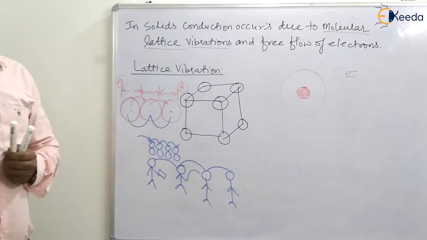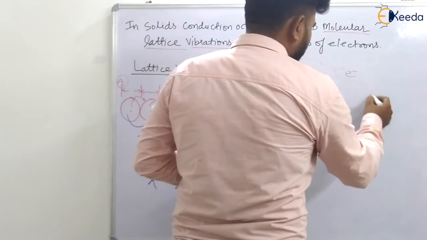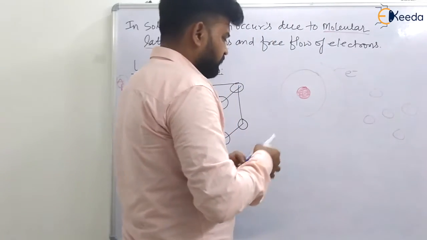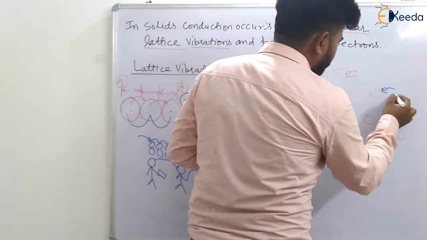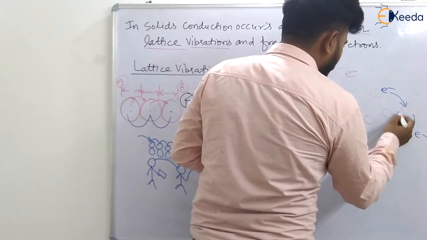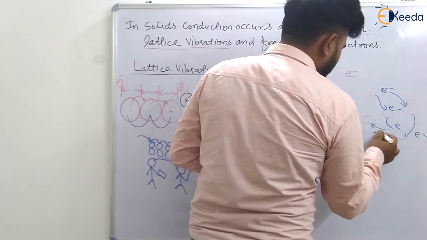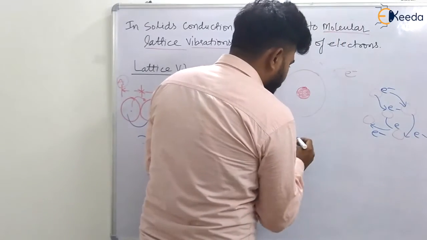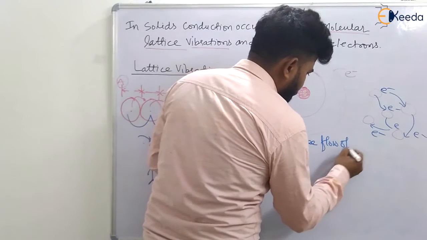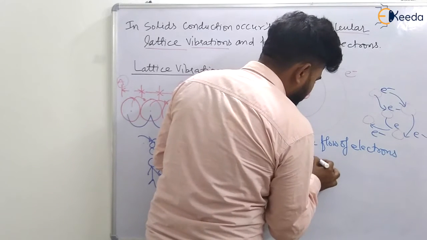So what is happening is the electron will move from atom to atom, or like this, the electron will move, and due to this free flow of electrons, there will be heat transfer.